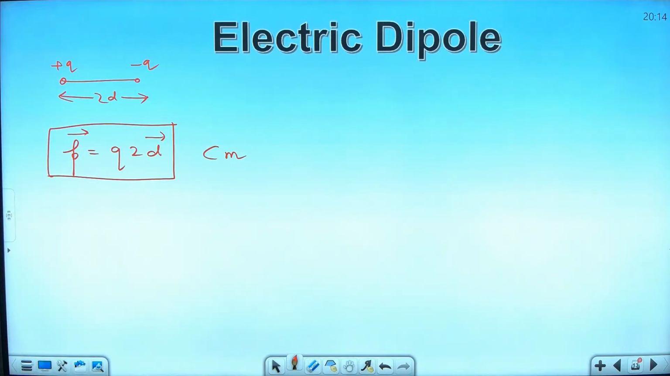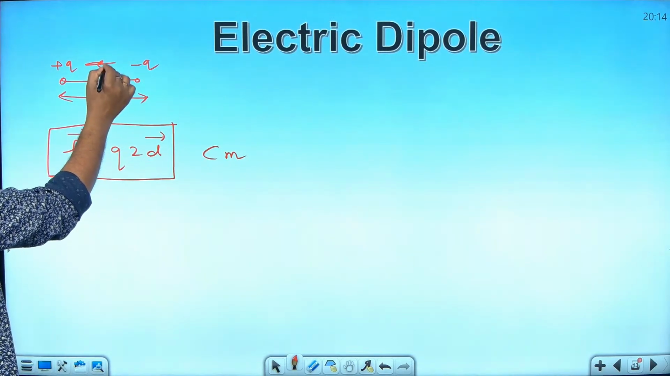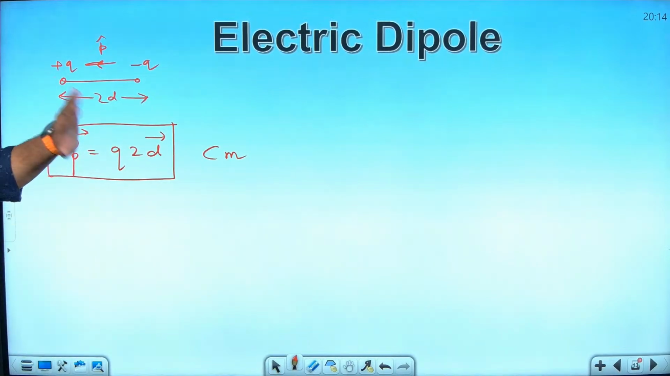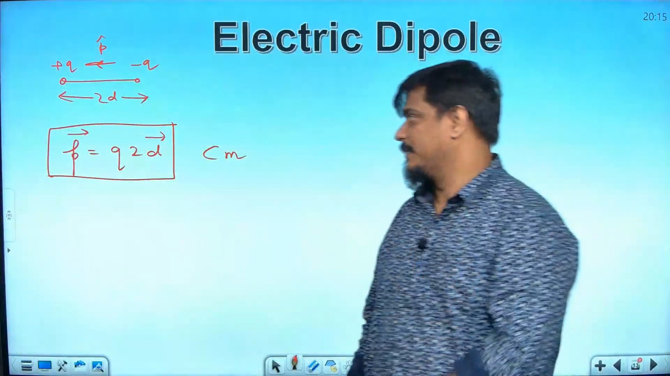Okay. Now my question to you is, what is the direction of dipole moment? From negative to positive. Always remember this, that dipole moment is from negative to positive. I am writing P cap here. From where to where? From negative to positive. Always remember this. Dipole moment direction is from negative to positive. Fine.